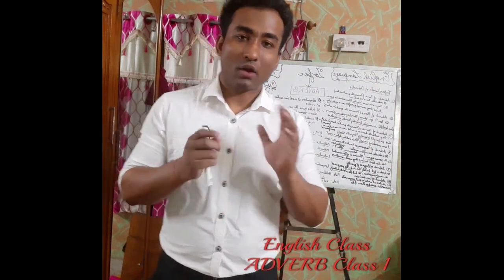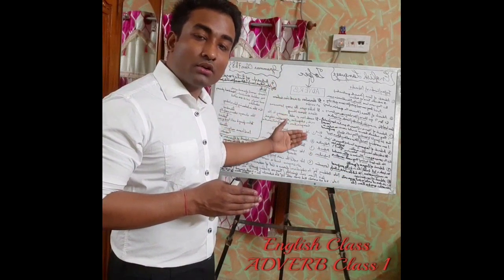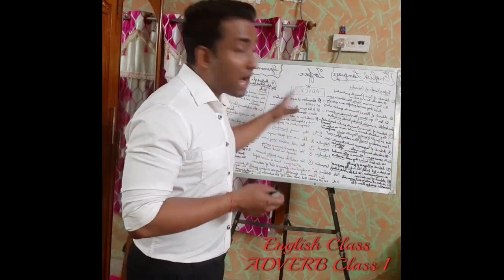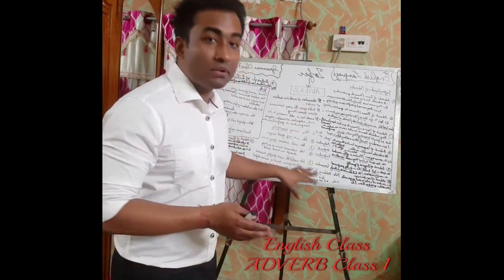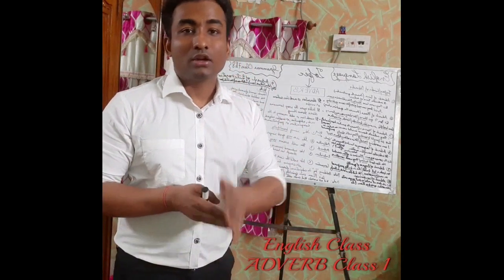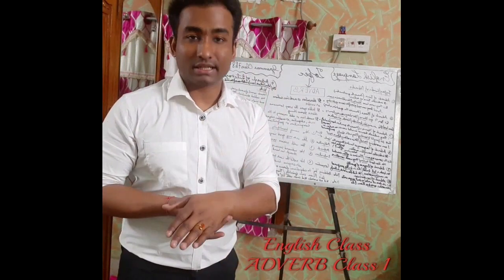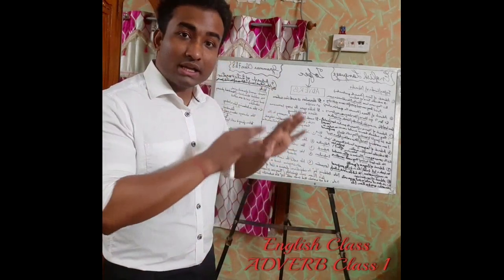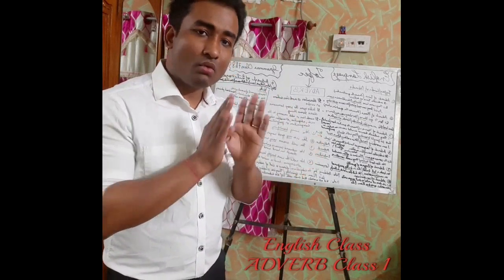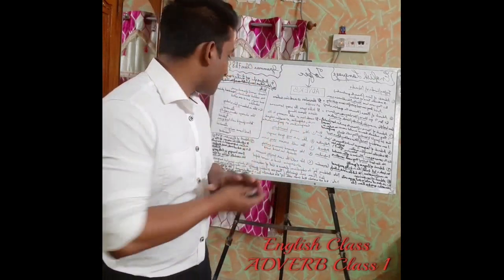So I hope I have made you understand how an adverb describes all these parts of speech like verb, adverb, adjective, preposition, conjunction. With these five examples, you can easily understand how it is describing or adding meaning to another conjunction, preposition, verb, or another adverb itself, or an adjective. So, guys, you need to really focus on these examples, then this adverb is quite clear to you. What is an adverb? This is a brief knowledge, you can understand what an adverb is.